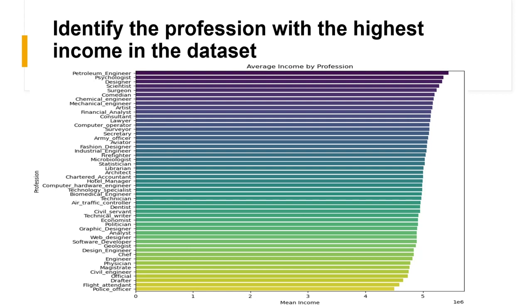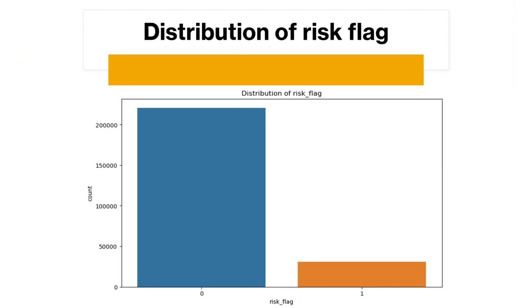In this graph, you can see the highest income professions in the data set. You can observe that petroleum engineer, psychologist, and designer are the top three, and the least one is police officer. In this graph, the distribution of the risk flag, you can observe zeros and ones.